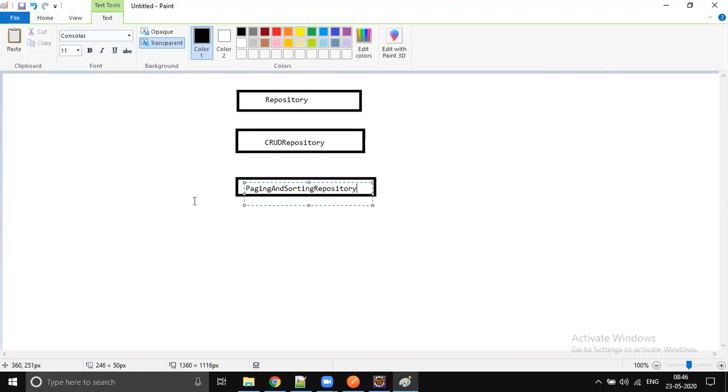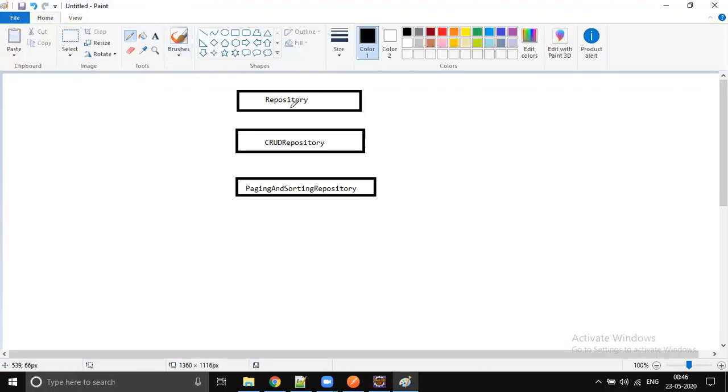Till now we have a straight line because these are common for all implementations, right? This is common for all kinds of databases. But from here the actual classification starts.